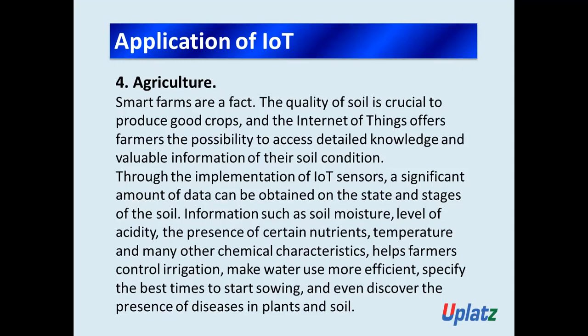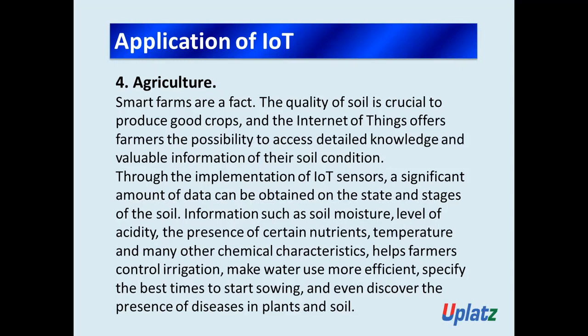The Internet of Things offers farmers the possibility to access detailed knowledge and valuable information on their soil condition. Through the implementation of IoT sensors, a significant amount of data can be obtained on the state and stages of the soil.